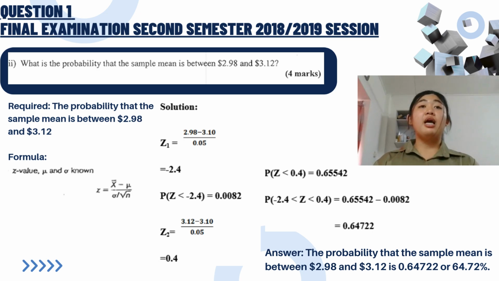From the Z table, P of Z less than negative 2.4 equals 0.0082. P of Z less than 0.4 equals 0.6554. So the probability between the two is 0.6554 minus 0.0082 equals 0.647 or 64.32%.